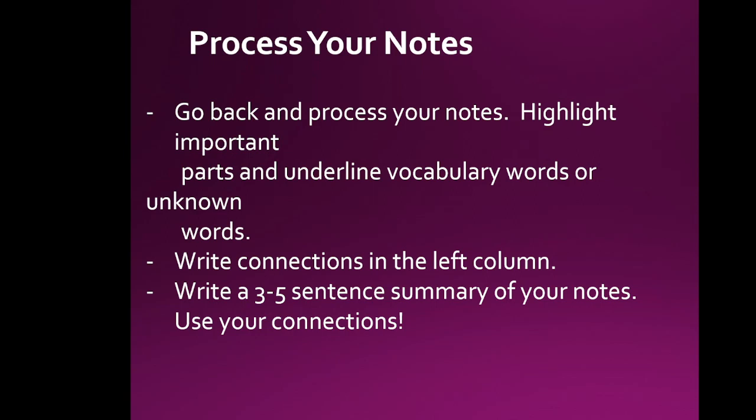So go back and process your notes, highlight important parts, and underline vocabulary words or unknown words. Then write connections in your left column, and then at the end, make sure you're writing a 3 to 5 sentence summary of your notes, and you can use the connections, the highlights, and the vocabulary. Remember, I'll be checking for a summary, highlights, and notes for your stamp. If you have any questions, please let me know.